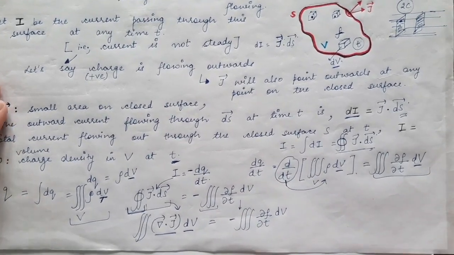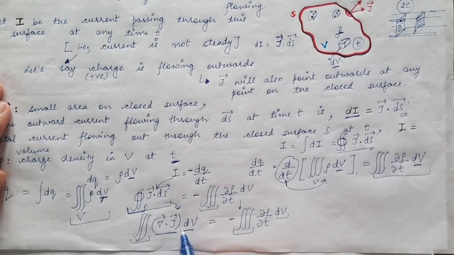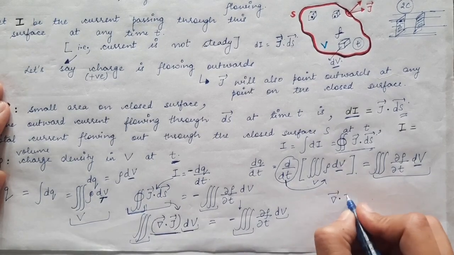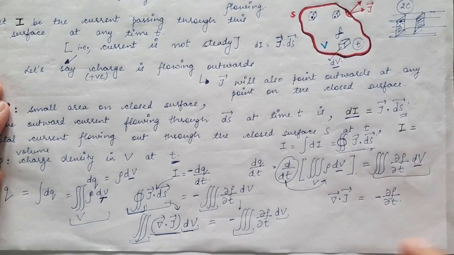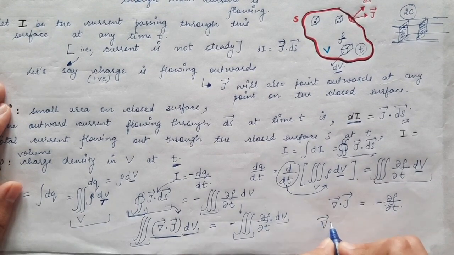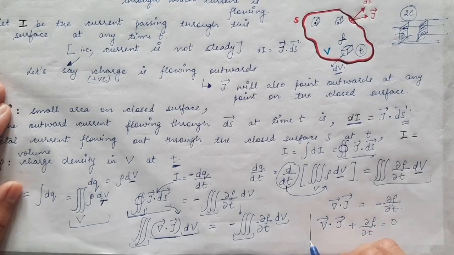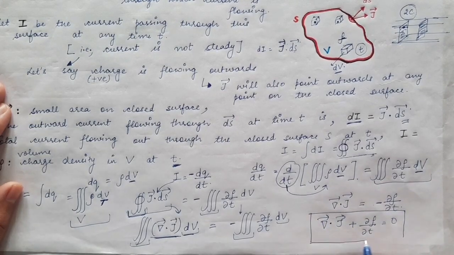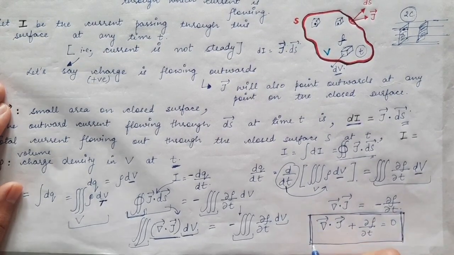So from here I will compare both the integrals. Here I have the volume integral, here I have the volume integral, and here I have the volume element dv. So I can write divergence of j vector is equal to minus of del rho by del t. And when I take this del rho by del t to the left hand side, it will be divergence of j vector plus del rho by del t is equal to 0, and this is the equation of continuity. This is a very important equation and it definitely comes in the exams.